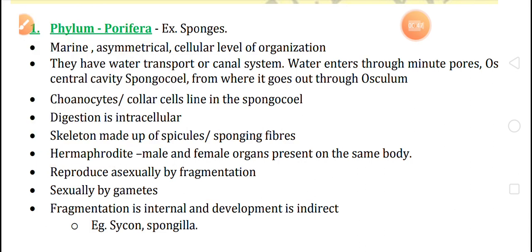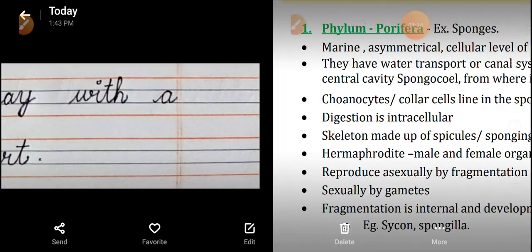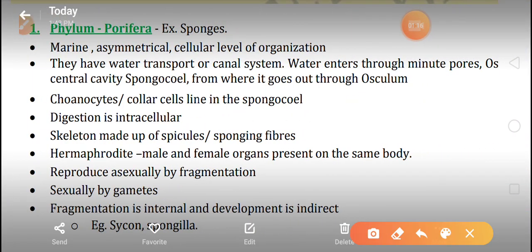Porifera. An example is sponges. These types of organisms come in the phylum Porifera. The Porifera organisms are aquatic. They are basically found in marine water.